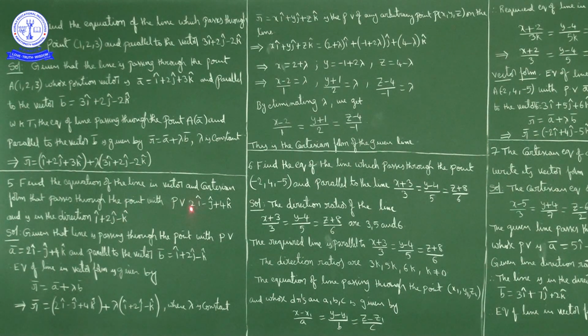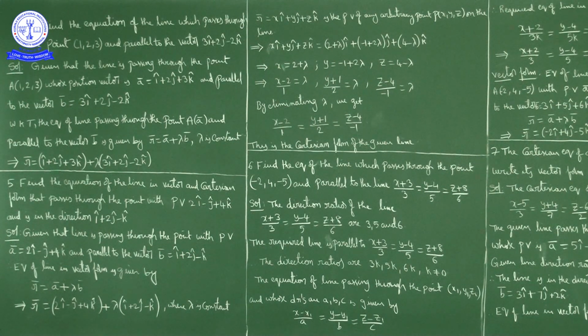Okay, so a bar is what? a bar is 2i cap minus j cap plus 4k cap, and b bar is i cap plus 2j cap minus k cap. Okay, that is what is written here. Given that line passing through the point with position vector a bar is equal to 2i cap minus j cap plus 4k cap, and parallel to the vector b bar is equal to i cap plus 2j cap minus k cap.